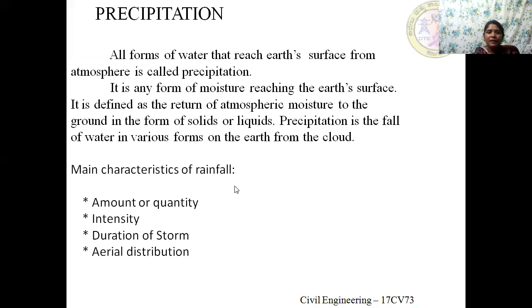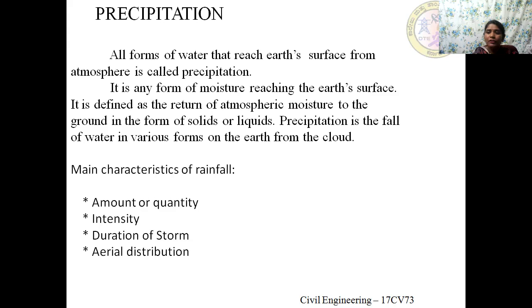So what is precipitation? How do we define precipitation? All forms of water that reach the Earth's surface from the atmosphere is called precipitation. It is nothing but any form of moisture reaching the Earth's surface.